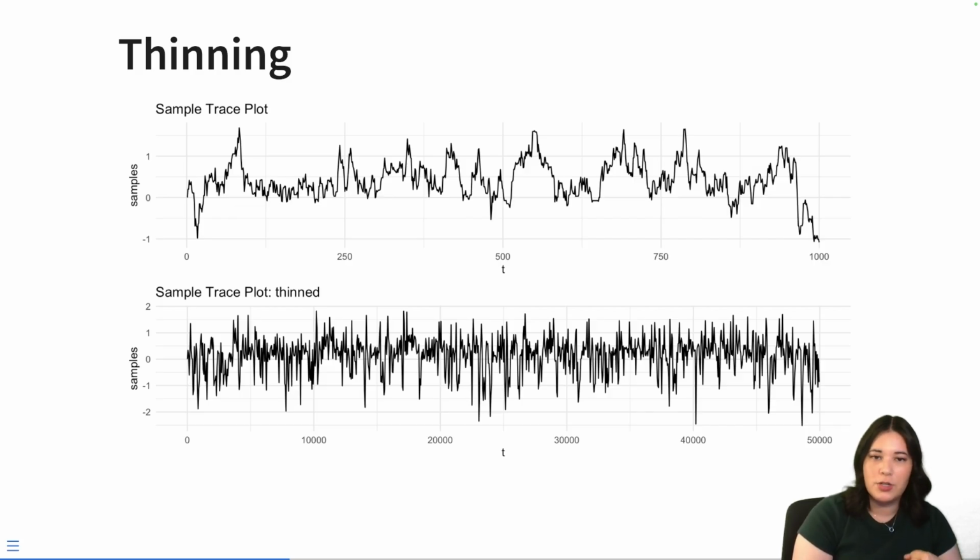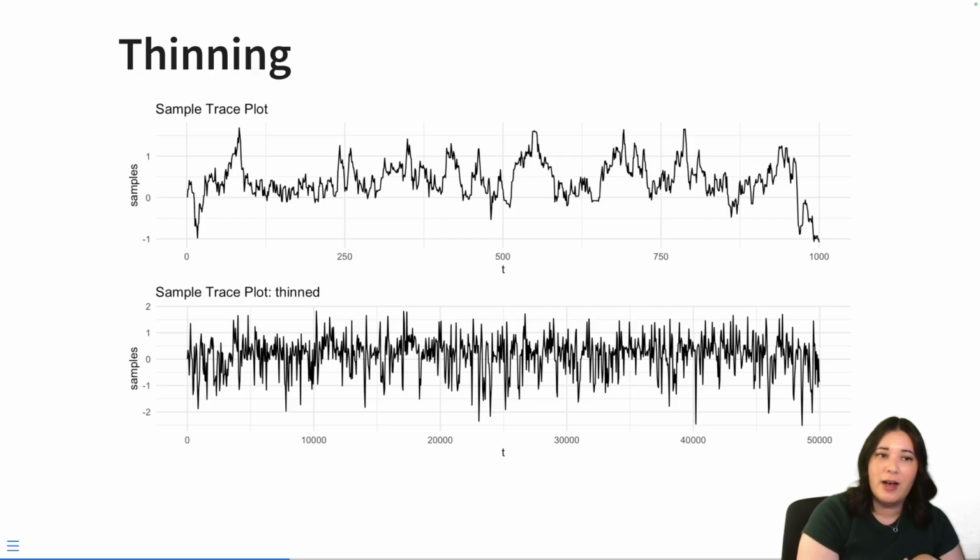And so one of the things we can do to combat that, if we see really heavy autocorrelation in our chains, meaning values are really correlated to the values around them, is just thinning the samples. If your current sample is really correlated to the previous few samples, why don't you just take every 10 samples instead so they're less related to each other? That's exactly what thinning does. And essentially what we're doing here is we're trying to overcome that autocorrelation, and we're willing to sacrifice the computational complexity of getting more samples for getting samples that are uncorrelated, or at least less correlated.